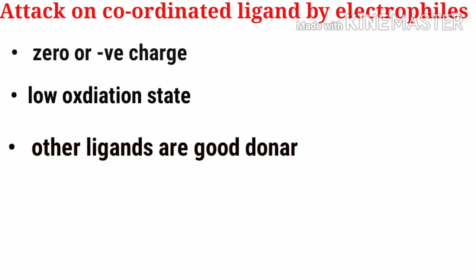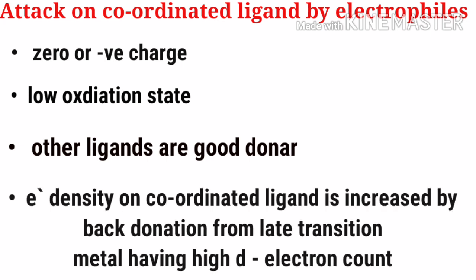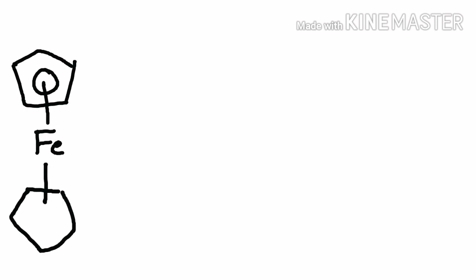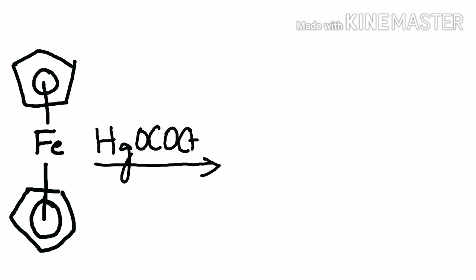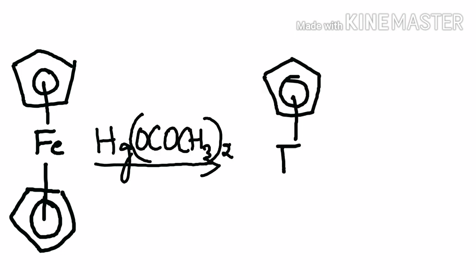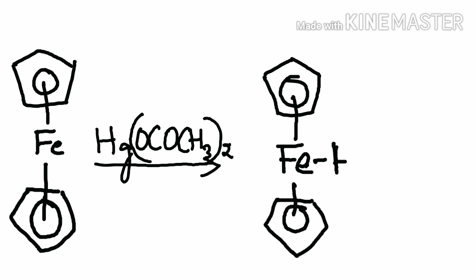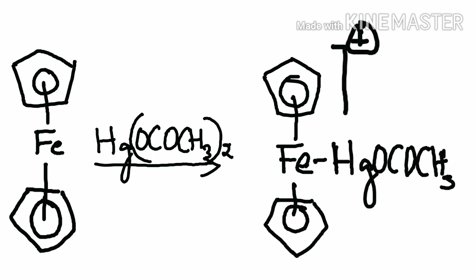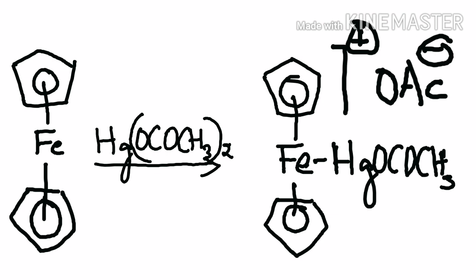The metal should have high d electron count so that the electron density on the coordinated ligand is increased by back donation. In case of nucleophiles, exo attack on the ligand takes place as a normal rule. But in the case of electrophiles, endo attack also takes place due to the initial attack of the electrophile at the metal atom followed by transfer to the endo face of the ligand, particularly when the electrophile is soft, such as